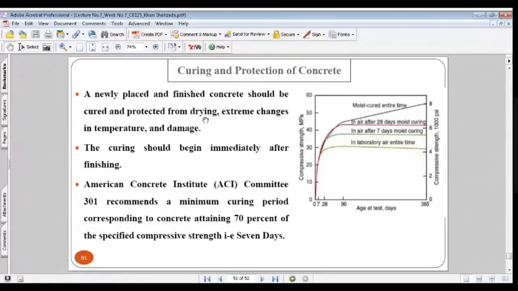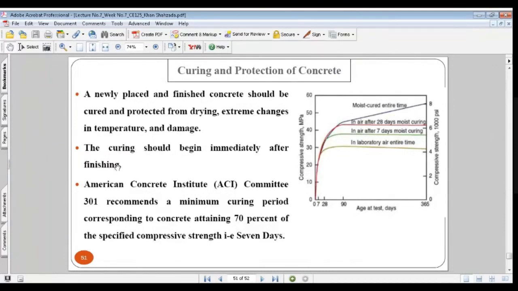Once you place new concrete and finish its surface, what is the next step? You will have to protect it from drying, from extreme changes in temperature, and from damages, that is autogenous shrinkage, dry shrinkage, and other damages. So how can we do this? The covering should begin immediately after finishing.